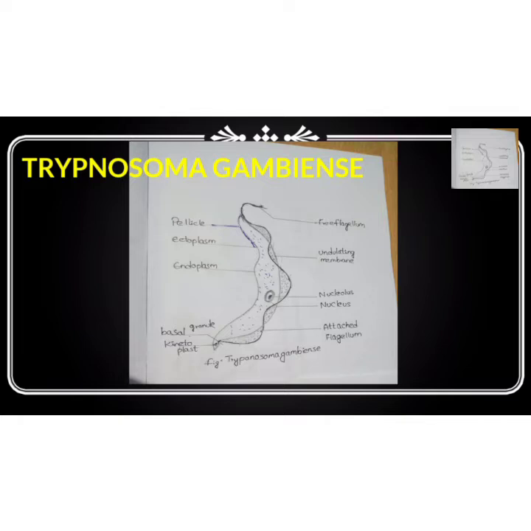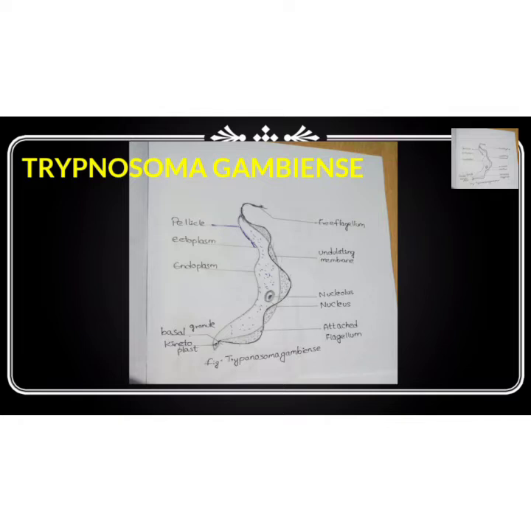A single flagellum arises from a minute granule called the basal granule. A large granule called the parabasal granule lies immediately behind the basal granule. A single round and vesicular nucleus is present in the middle of the body and it contains a dot-like nucleolus. Mouth and contractile vacuoles are absent.